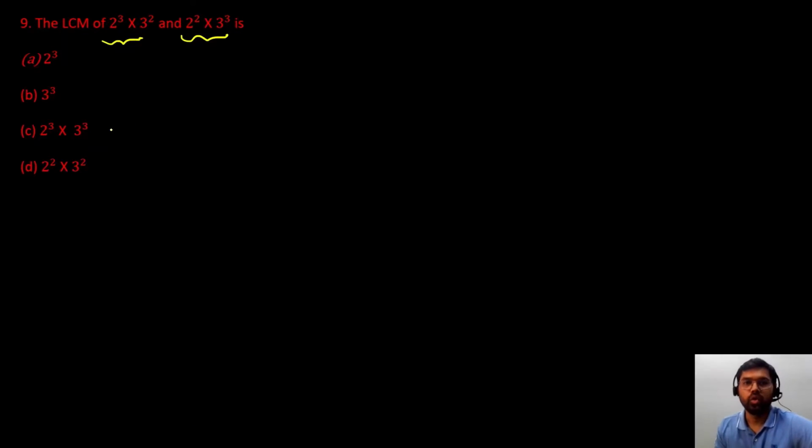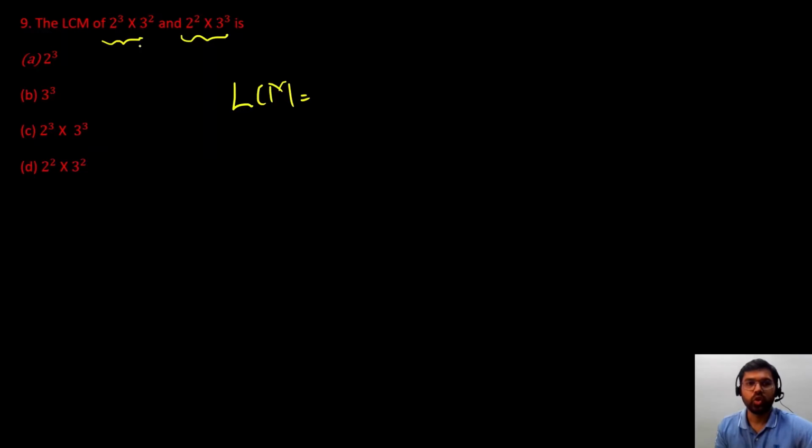Okay. So we know LCM. How to calculate LCM? LCM कैसे calculate करते हैं हम? किसी भी दो given numbers का prime factorization करेंगे सबसे पहले, and we will take the product of the highest power of each prime factor. So in this given question, ठीक है, we have two numbers और उनका prime factorization already given है. So how many prime factors are there?